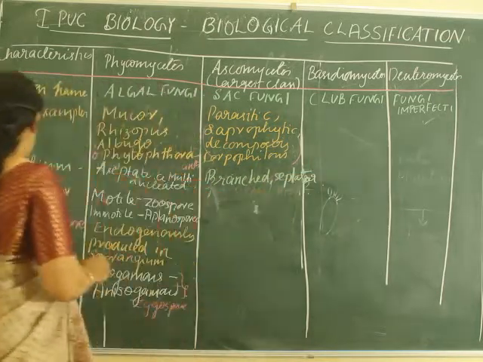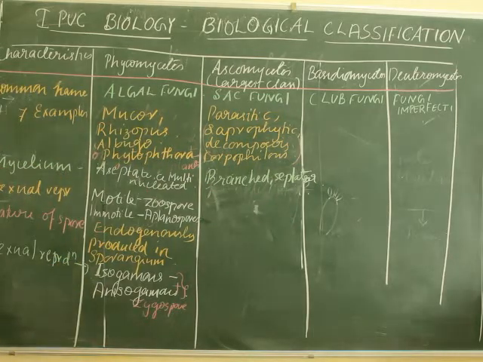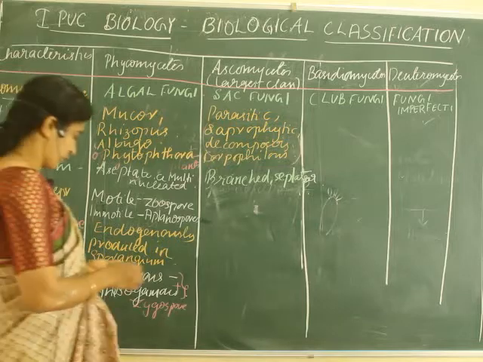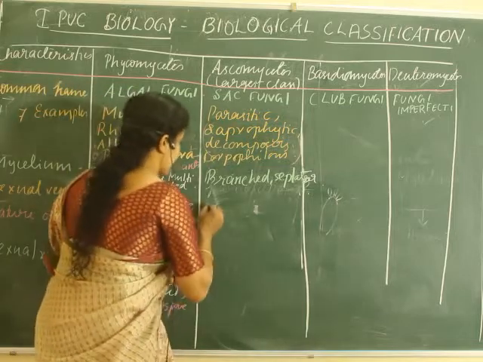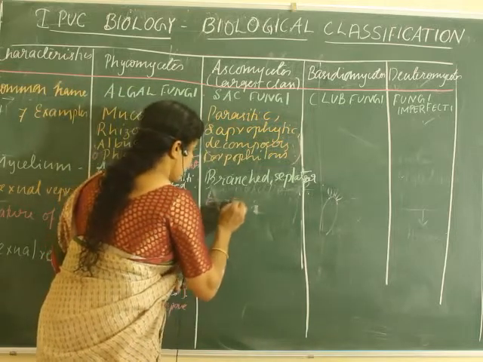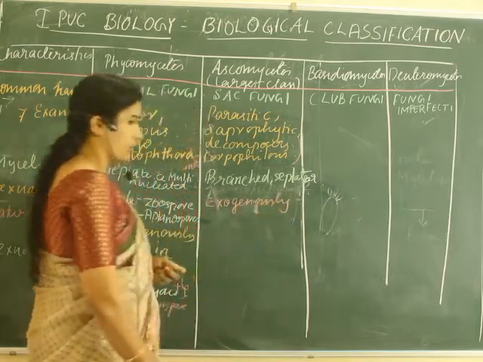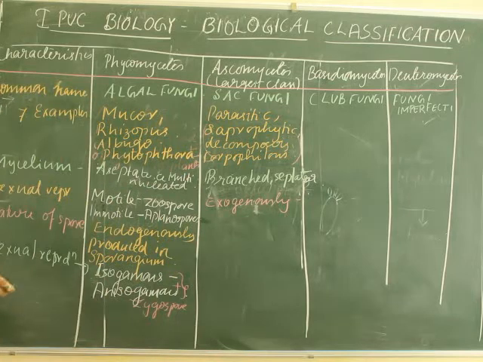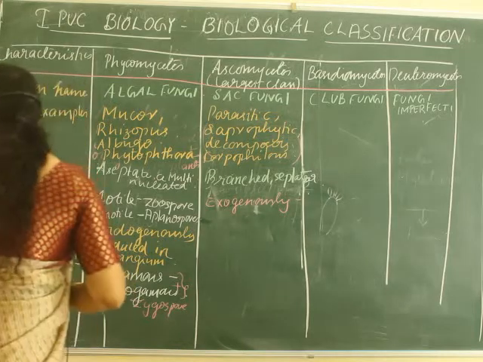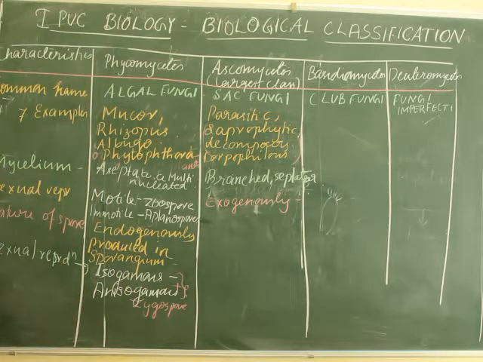Then let us understand the mode of their asexual reproduction. How are the asexual reproductive spores formed? Here, the asexual spores are produced exogenously. In the first class, the spores are produced endogenously, whereas here the spores are produced exogenously. And the structures in which the spores are produced are called ascospores.